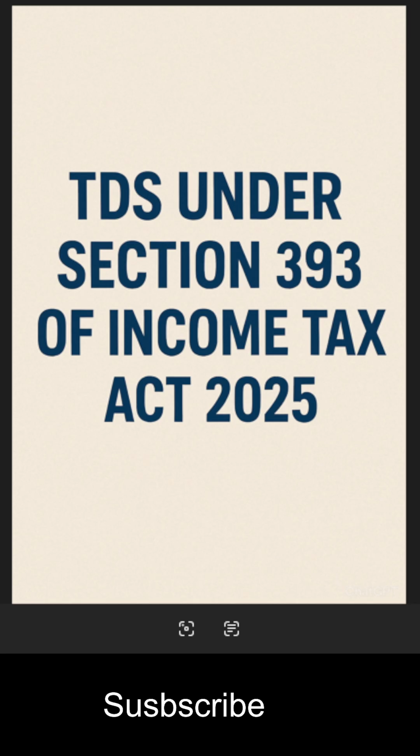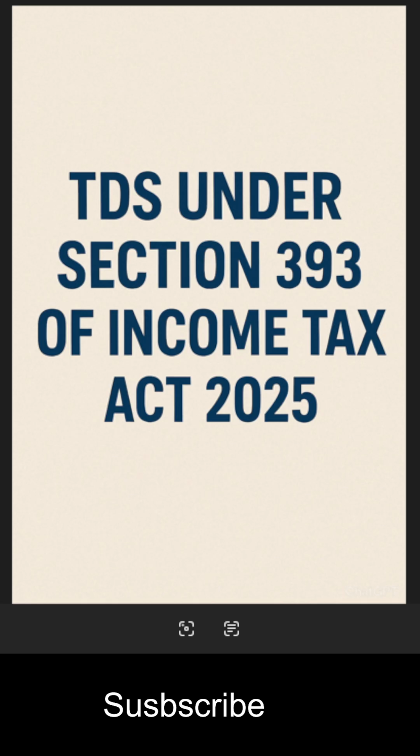Section 393 deals with TDS. There are various types of TDS, which are all made in the form of a table in Section 393, and we can get all the TDS provisions under one section in a table format. This is very important and easy to understand. The first one is commission or brokerage.